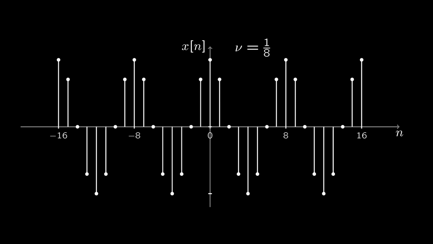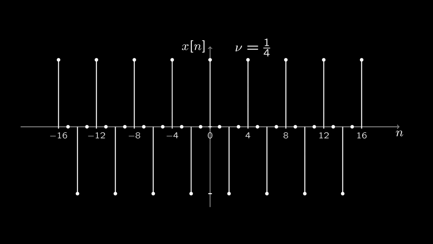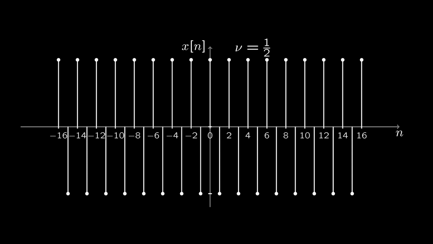If the signal is a discrete time sinusoid with 8 samples or signal values per cycle, we say that the normalized frequency is 1/8, corresponding to 1/8 cycle per sample. The unit of frequency in continuous time measured in seconds is Hertz, but normalized frequency is unitless because we don't assign a unit to the sample index n. It's just an enumeration of samples. And if the signal completes a cycle in 4 samples, the frequency is 1/4, and if a cycle completes in only 2 samples, the normalized frequency is 1/2.